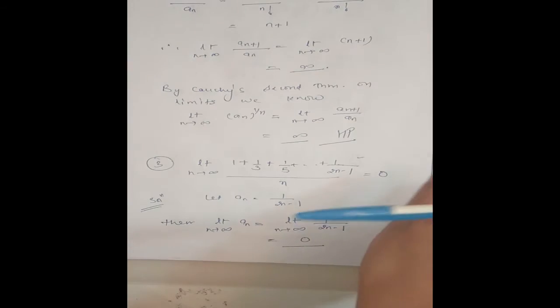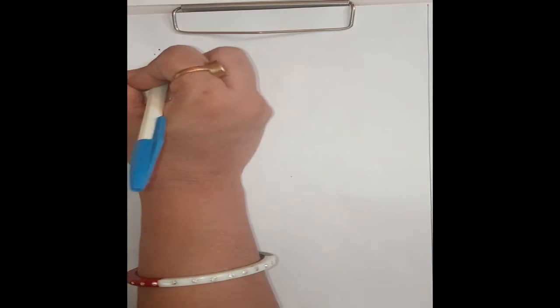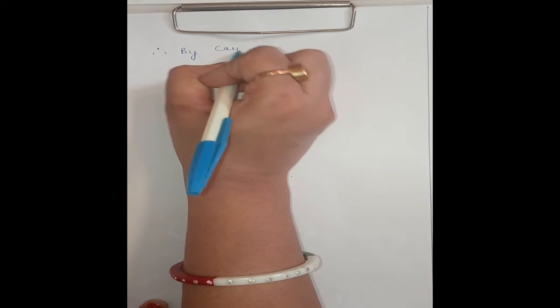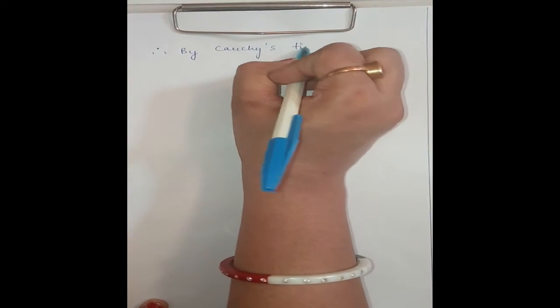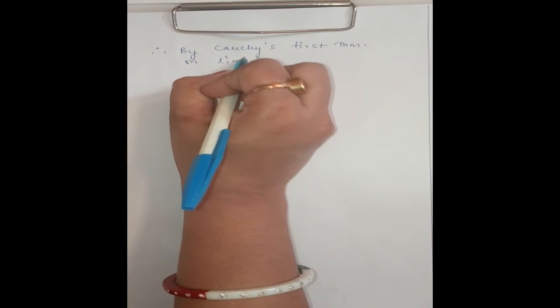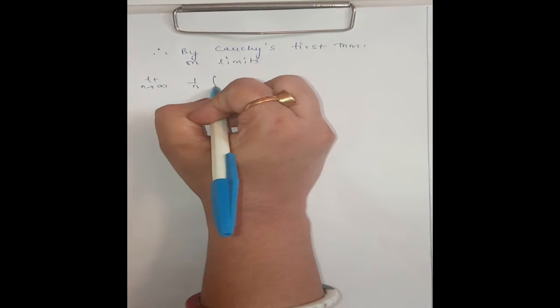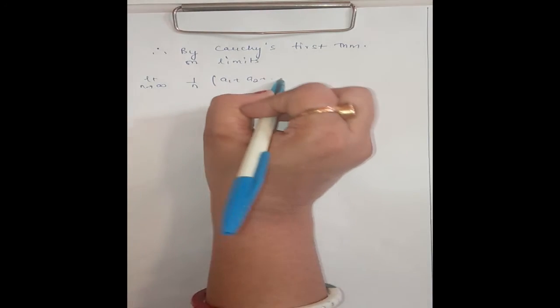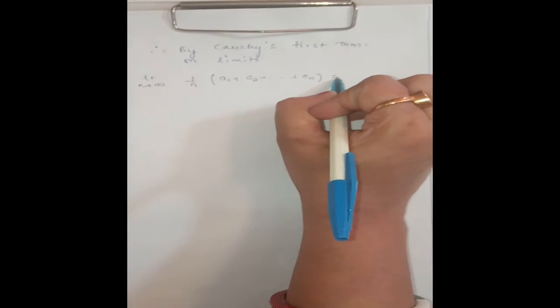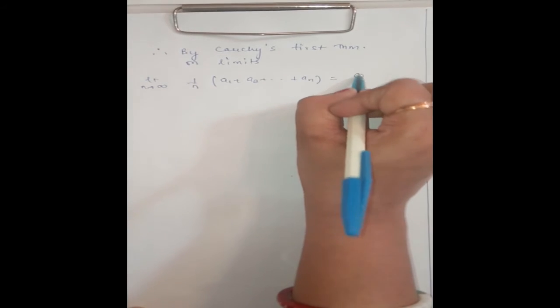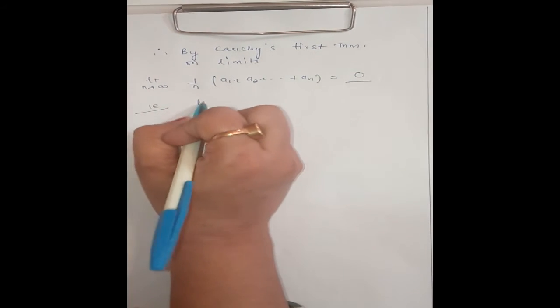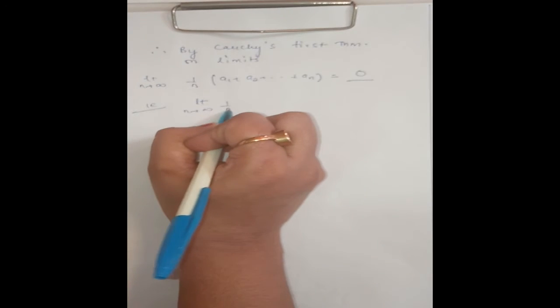Okay. Now, using Cauchy's first theorem on limits, therefore, by Cauchy's first theorem on limits, we have limit n tending to infinity 1 by n (a1 plus a2 up to an) is also equal to limit n tending to infinity an, which is 0 here. That is limit n tending to infinity 1 by n.